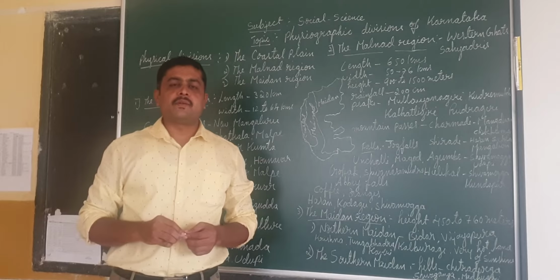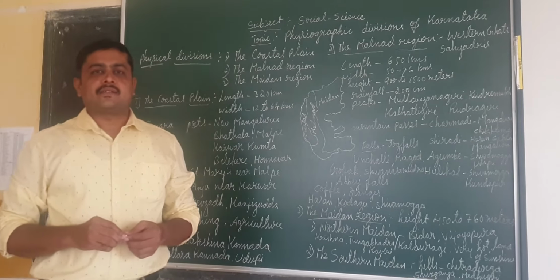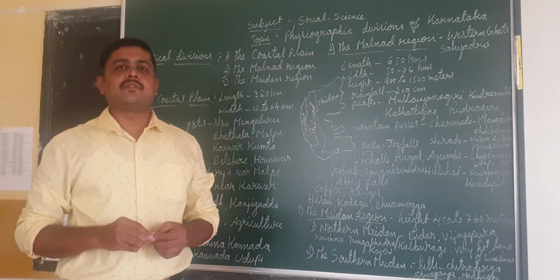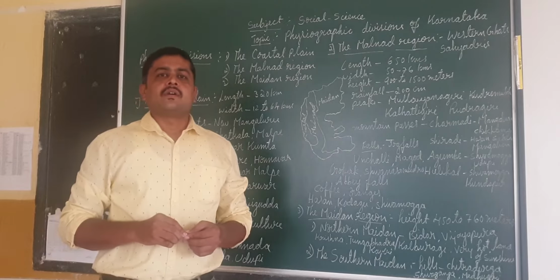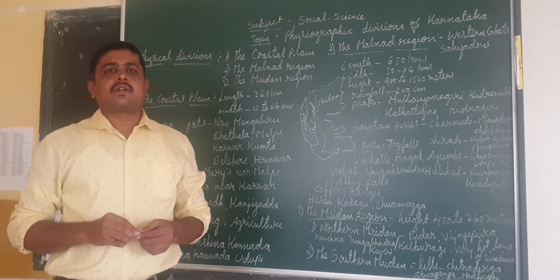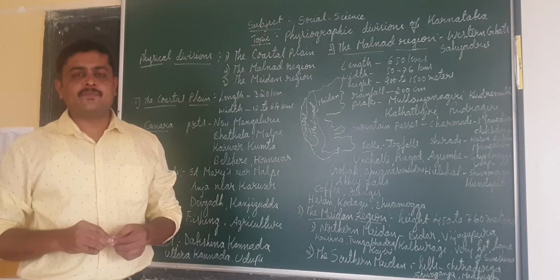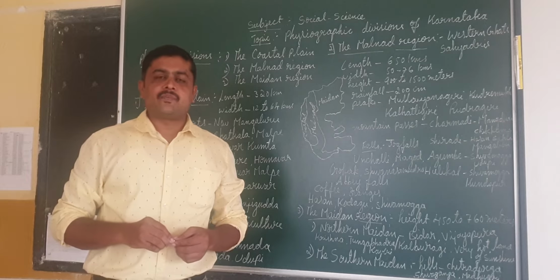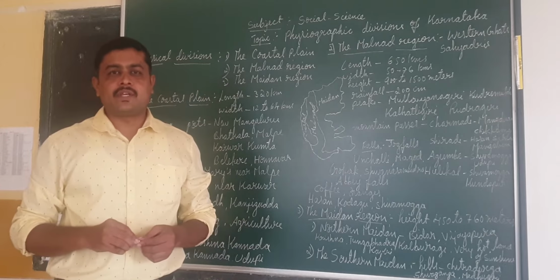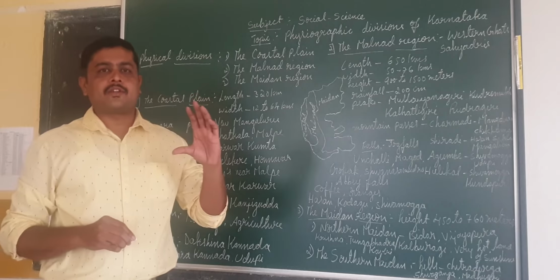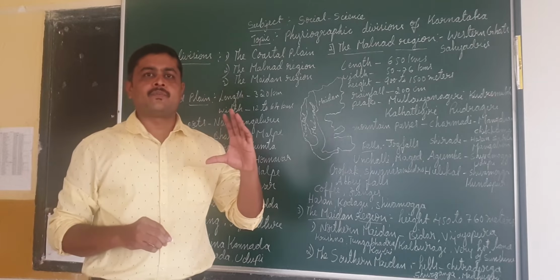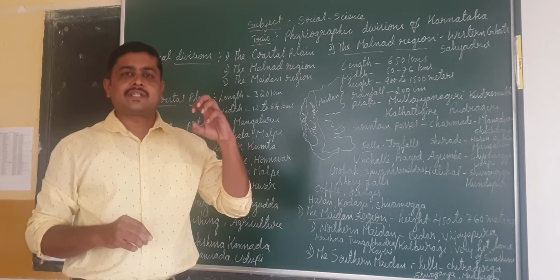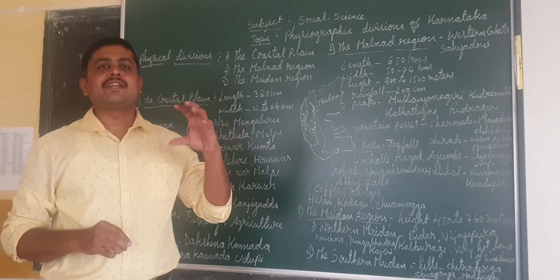Good morning, everybody. In the previous class, we learned about the details of our state, that is Karnataka. We learned about the location as well as some relief features, the total area of our state, the population, the towns, districts, villages, like that.